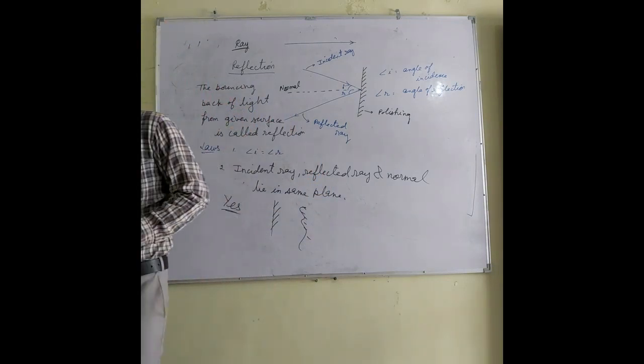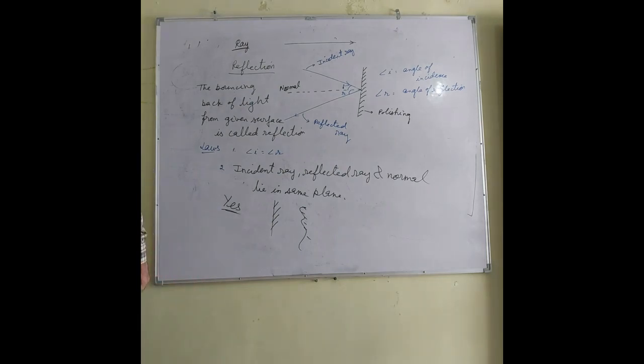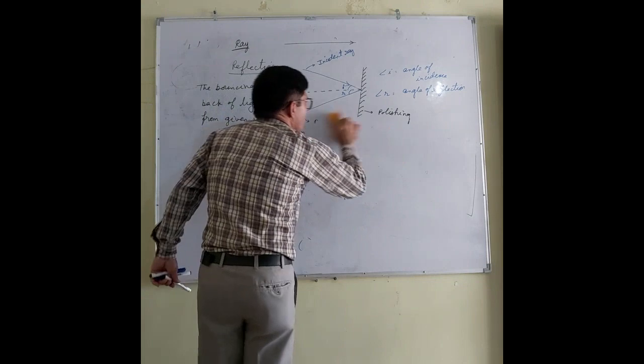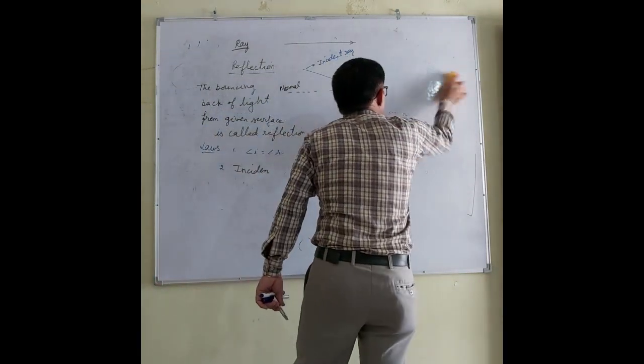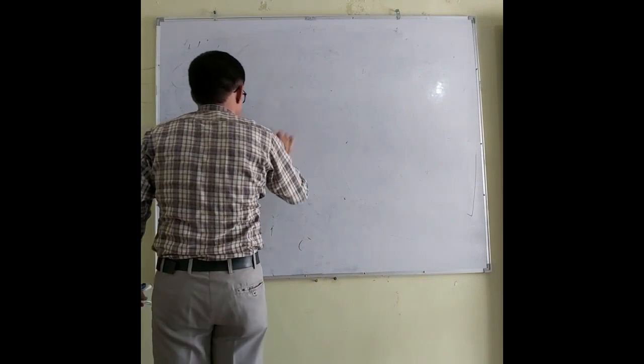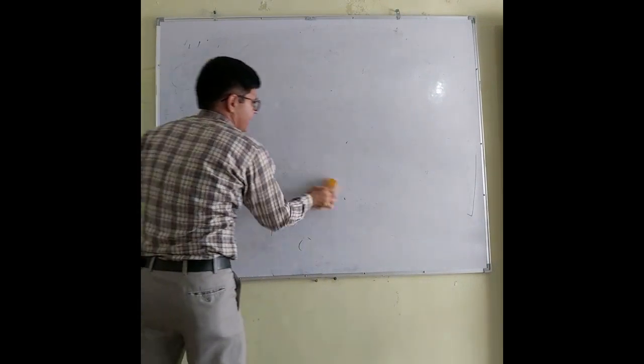Alright? Now we are going to discuss the plane mirror. A very interesting property of a plane mirror, and I think all of you will try this.